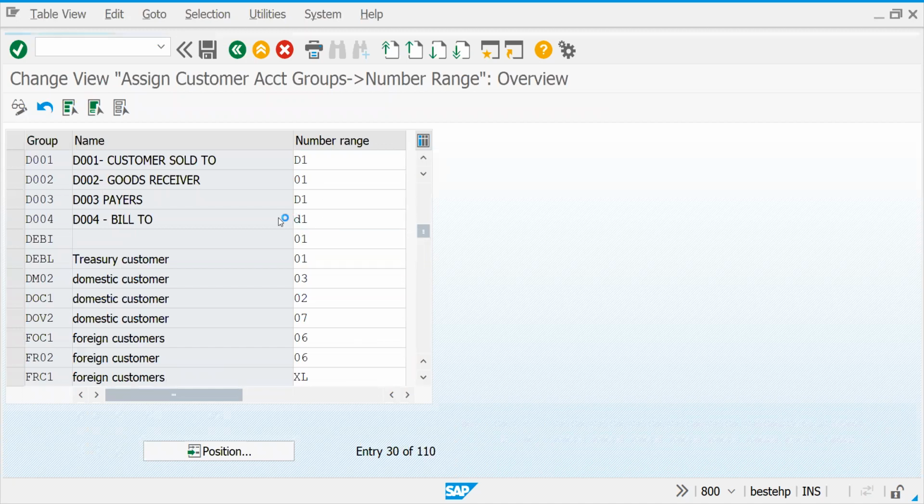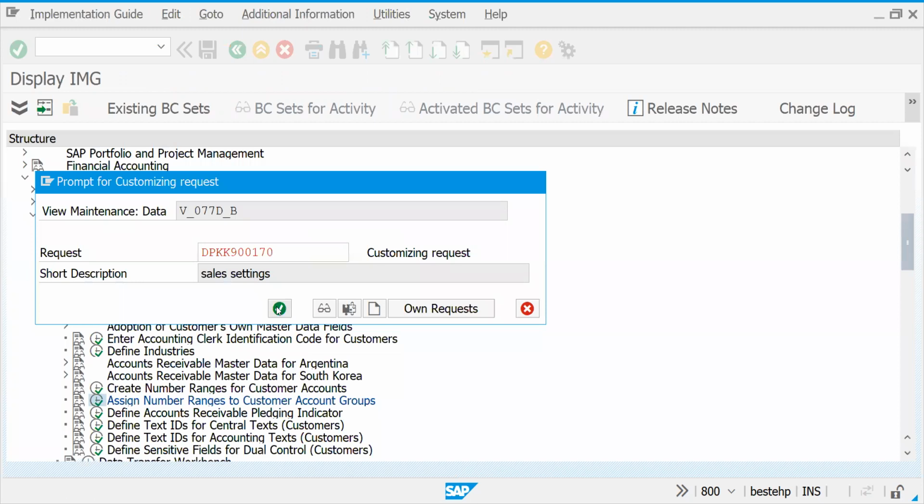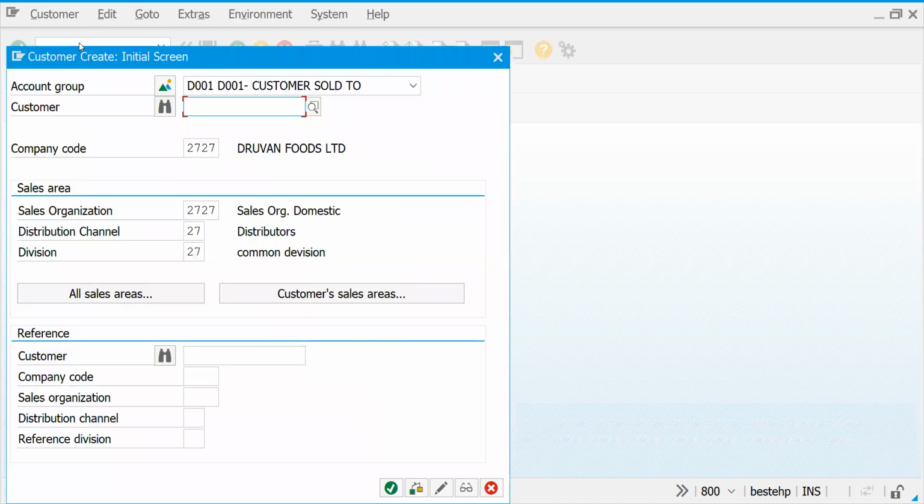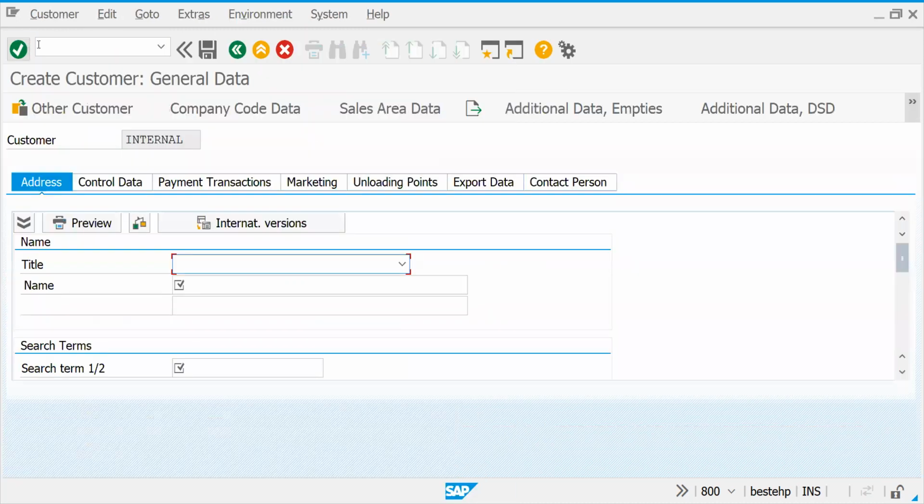To show the difference, I have created two kinds of number ranges, internal and external. Now let's go to XD01. Press enter. It's internal. Mr. So the company, brand Q Limited.